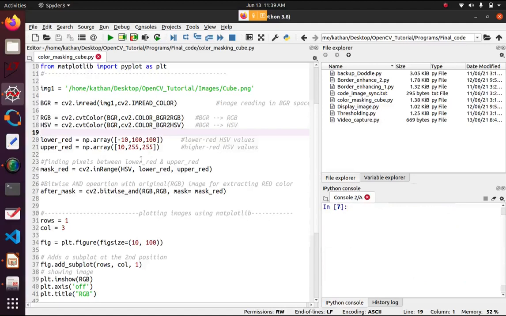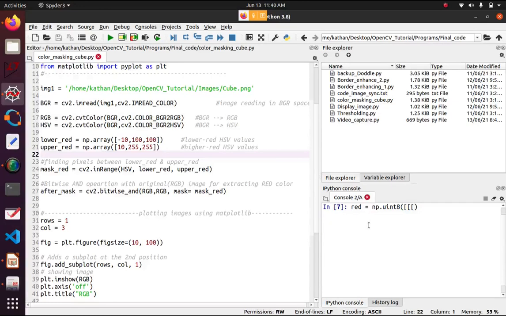If you want the red color from the image, you can find the HSV value of red color using your IPython console. I declare one array of uint8, a 3D matrix.